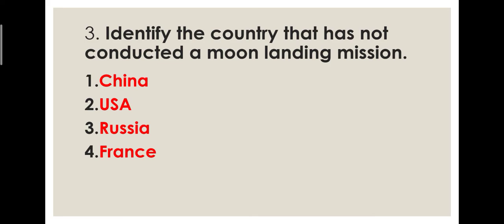Moving on to the third question, you have to identify the country that has not conducted a moon landing mission. The options are China, USA, Russia, and France. So children, you must note it down that France has not yet conducted a moon landing mission.